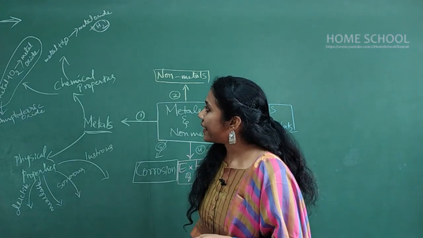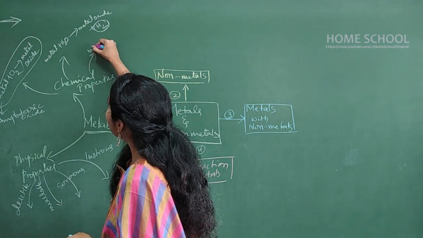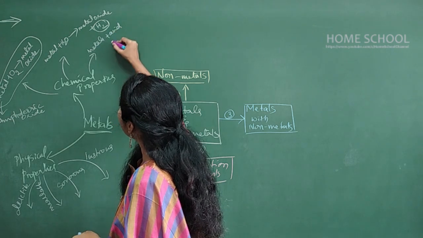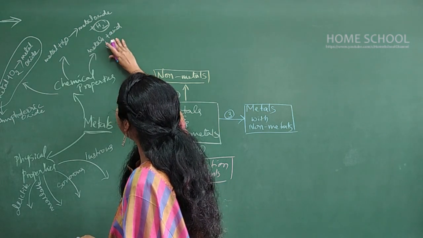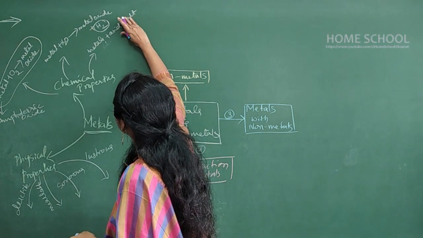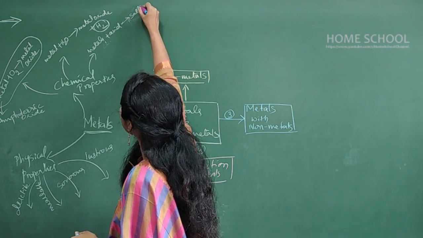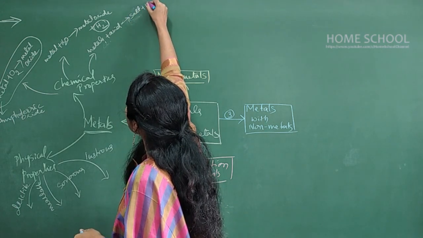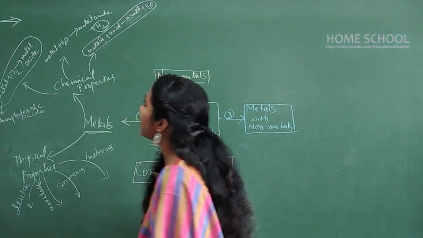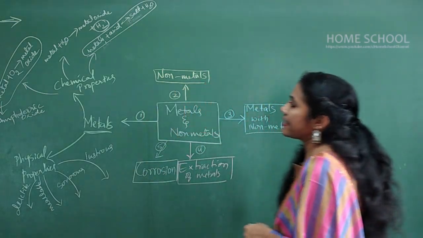Clear? So the next reaction is metals reacting with acids. Metal plus acid, what do you get? You will get, let me write here, salt. As I don't have enough space here, I'm writing this way, but you have to write properly in your book when you revise. So when metals react with acid, you will get salt and hydrogen.